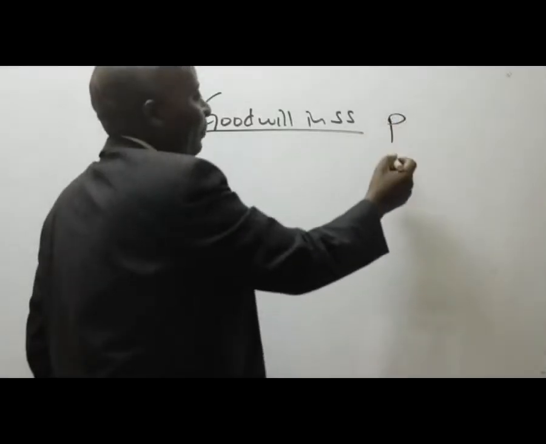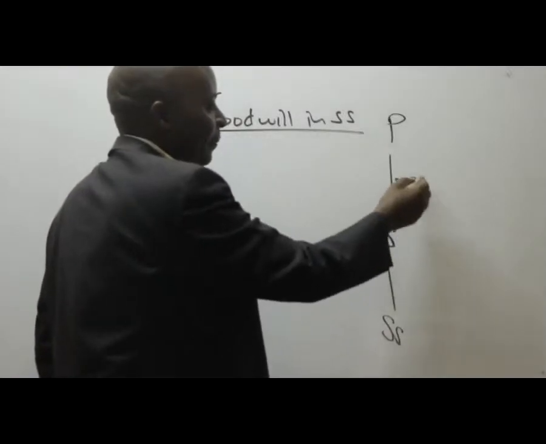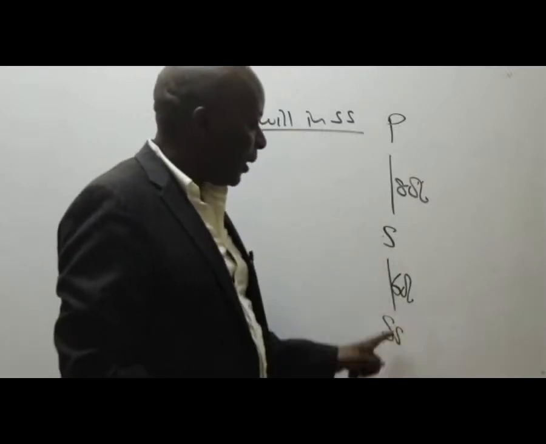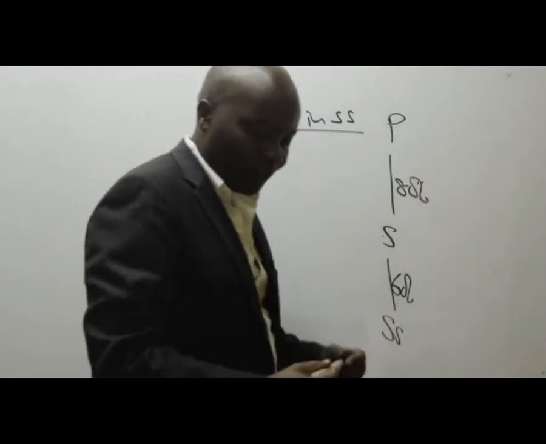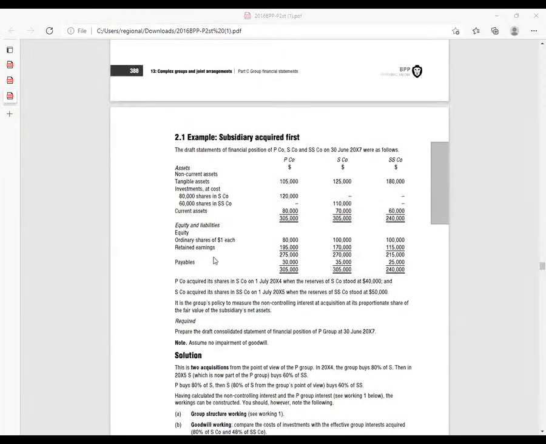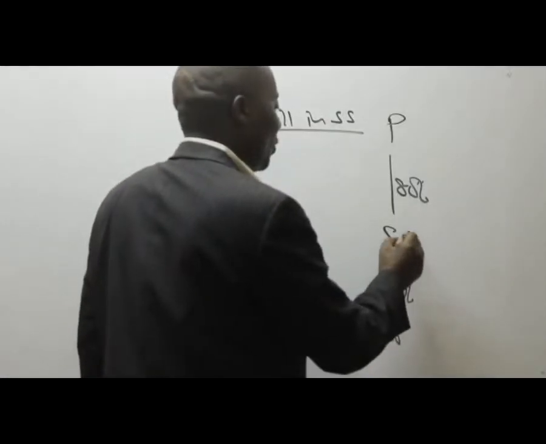we have P, we have S, we have SS, 80%, 60%. So remember that S, ladies and gentlemen, paid how much to acquire SS? We are told here that these 80,000 shares in SS were bought by S company at 110,000. So S paid 110,000. Very important.